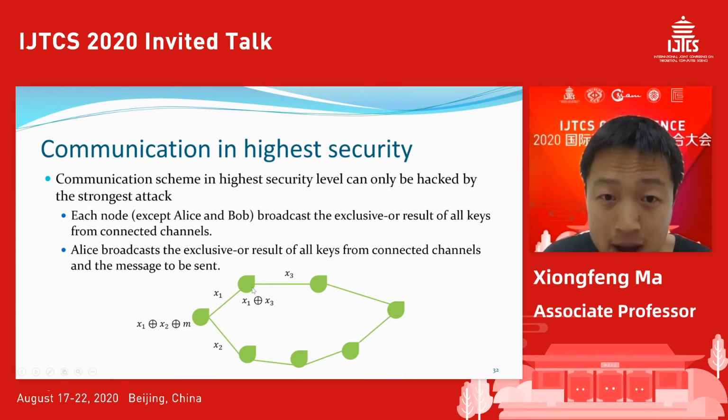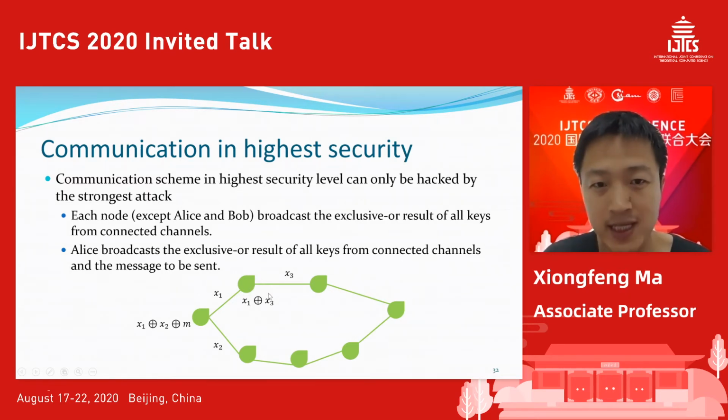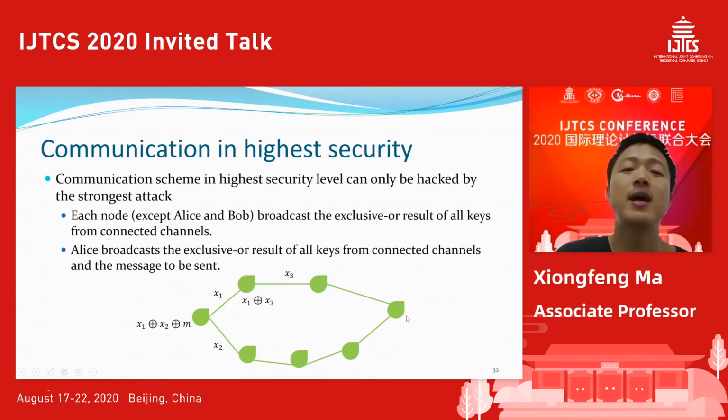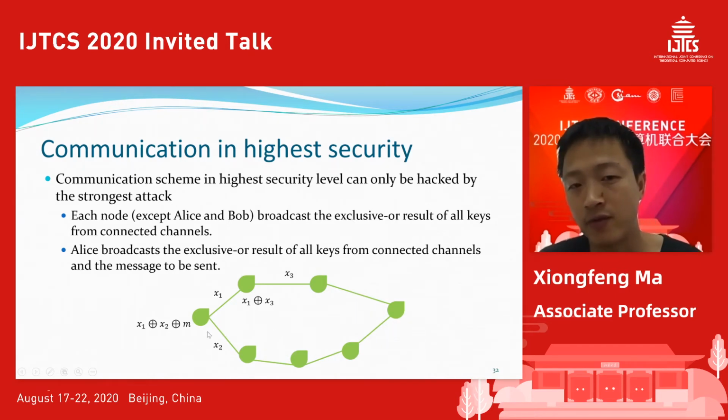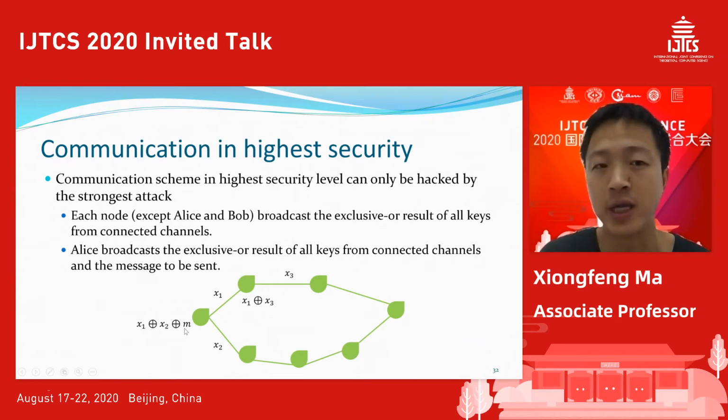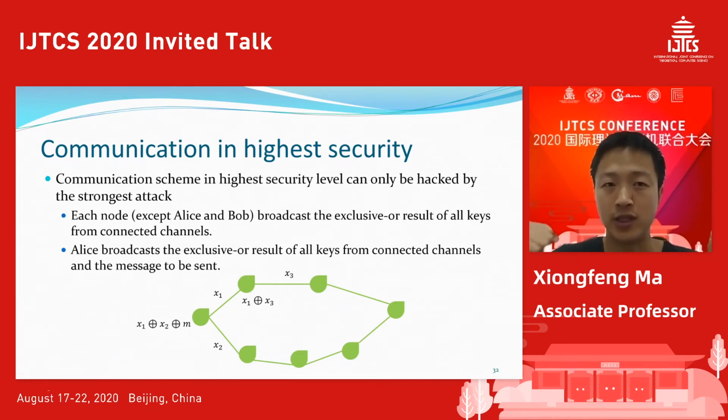And then everyone else will just broadcast all the keys. Again, it's the same. Bob will do the same. Then, Bob connected to all the keys, Bob can recover this message. Or you can think of this message as another random key. Then Bob can establish this nice key.